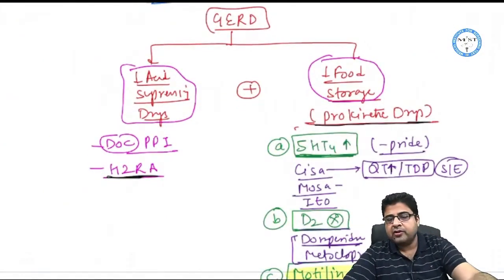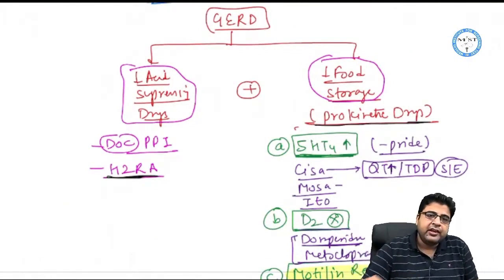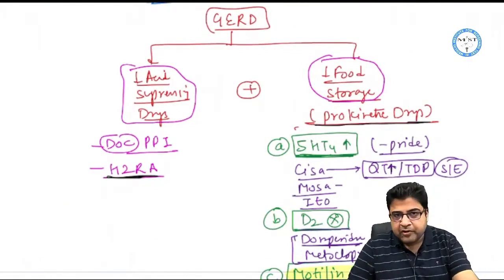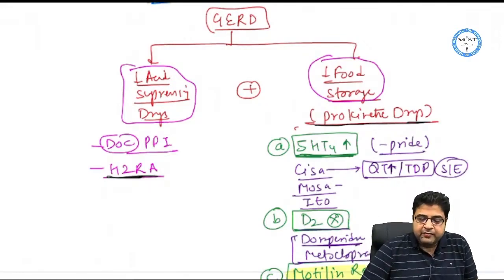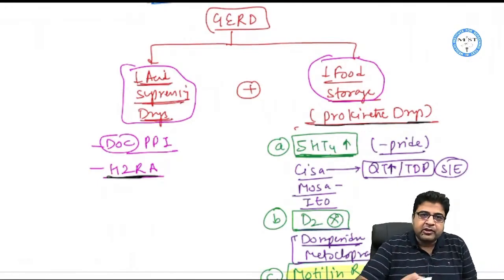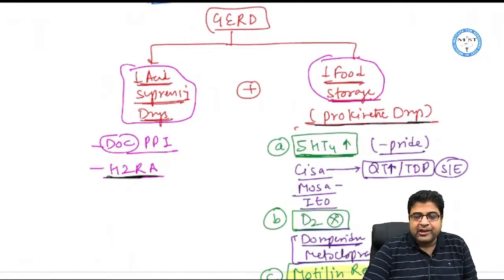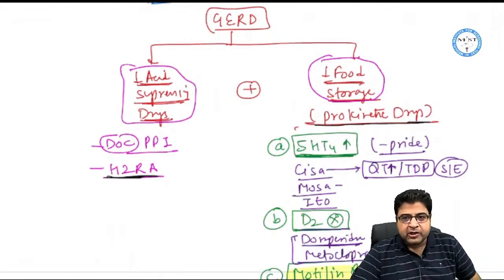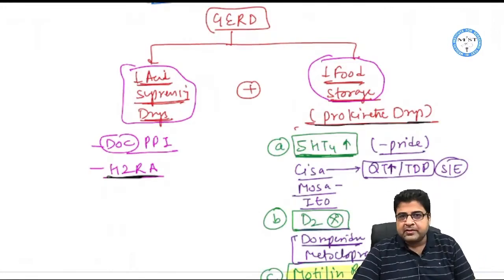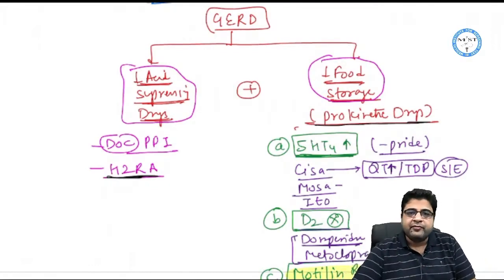Now we have the second topic, the medicines which are given for GERD. Please remember, for the treatment of GERD, we always give 2 medicines in combination. One is given to suppress the acid production and the other is given to reduce the storage of food in the GIT. So if there is no food stored in the GIT, there is no reflux of the food back to the